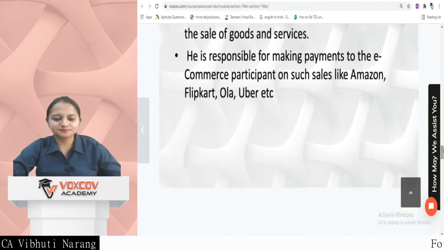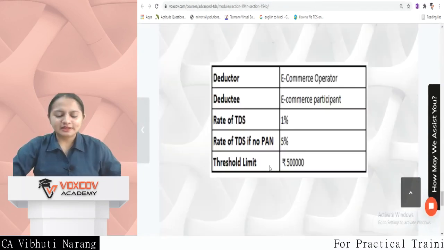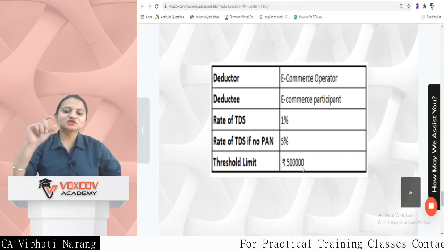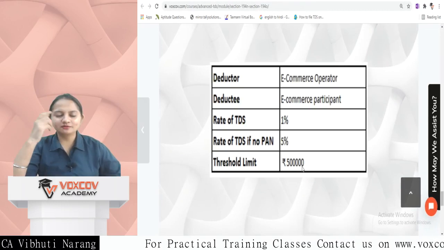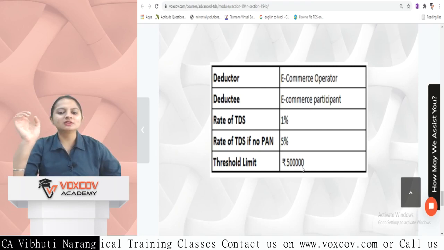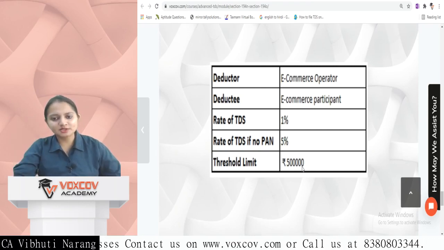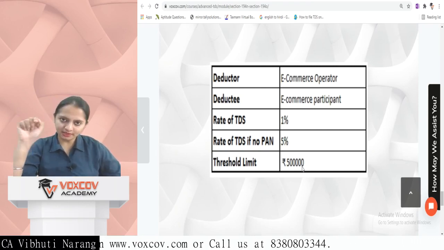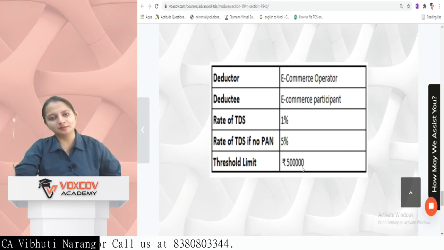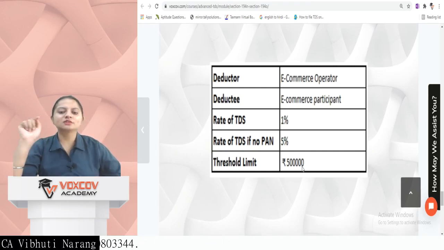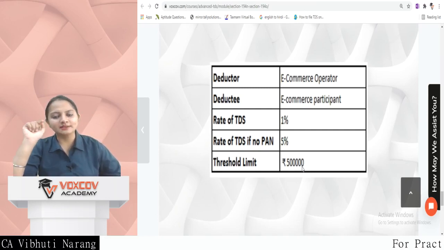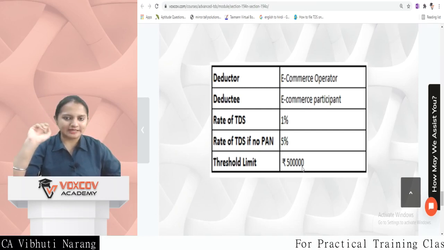The threshold limit is 5 lakh. When the amount paid is 5 lakh or above, whenever the limit is crossed, the e-commerce operator, the e-commerce company, is liable to deduct. For the e-commerce participant, the rate is 1%, and if PAN is not provided by the e-commerce participant, then the rate is 5%. So in this case, again, it is 5%, not 20%.